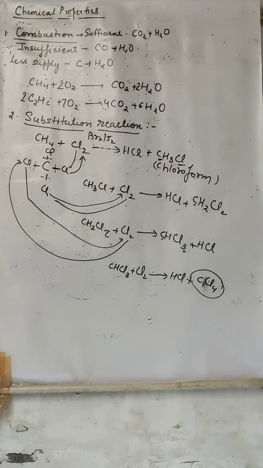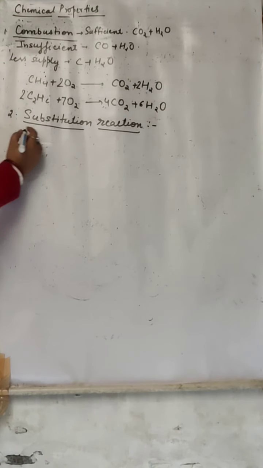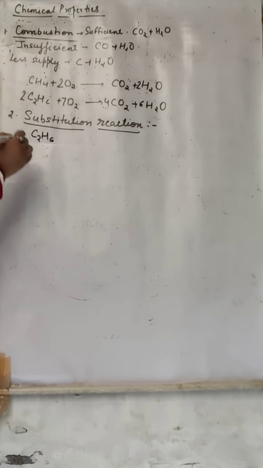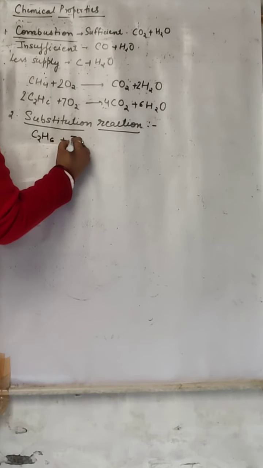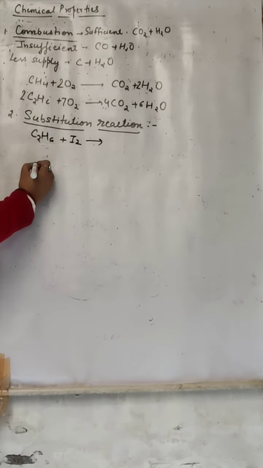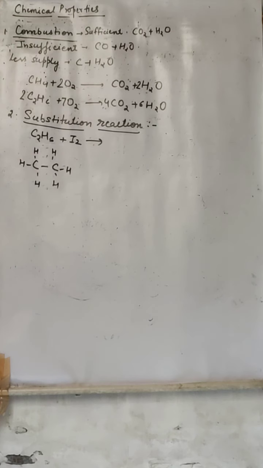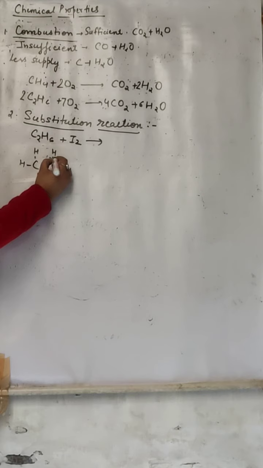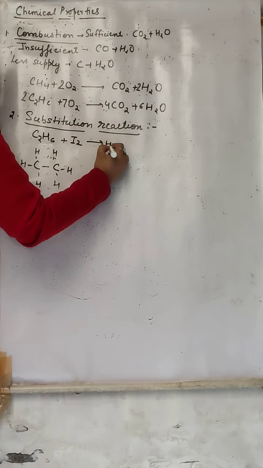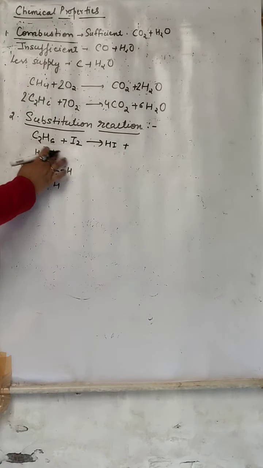Similarly for ethane, C2H6. I think chlorine is given in the book, we do here with iodine. What will happen? C2H6 is like this, 1, 2, 3, 4, 5 and 6. Reaction will take place till all the hydrogens are substituted by iodine or chlorine or bromine. So at first this bond will break down, right? Forming HI and one I is going to add here.